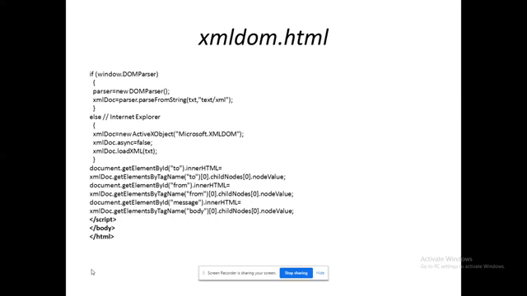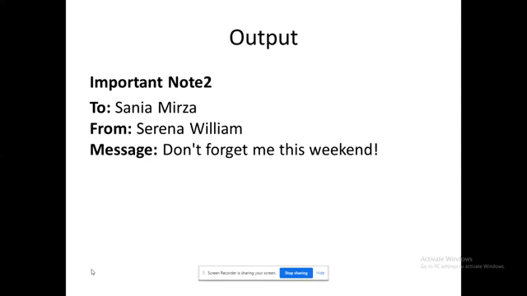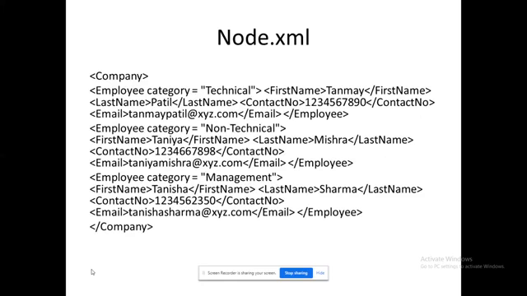The rest of the logic is the same. With the support of XML and JavaScript, I could get the data, the same output, right? The same output that I was working with, the previous one, is available here.